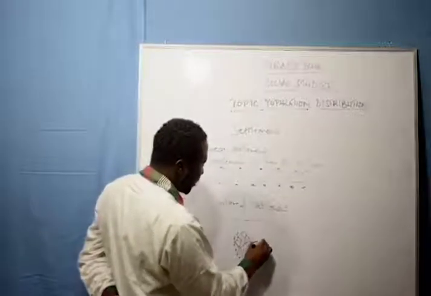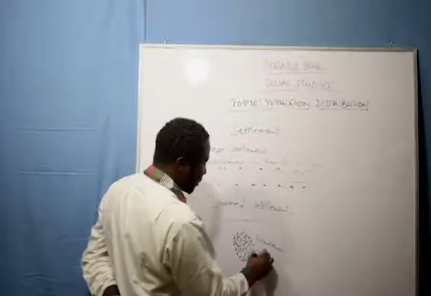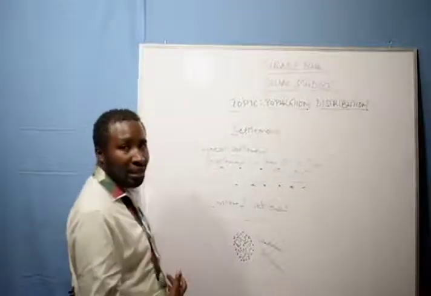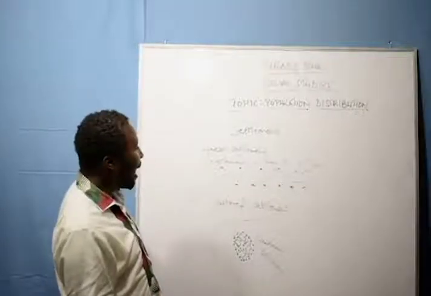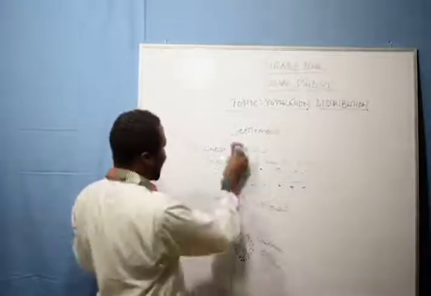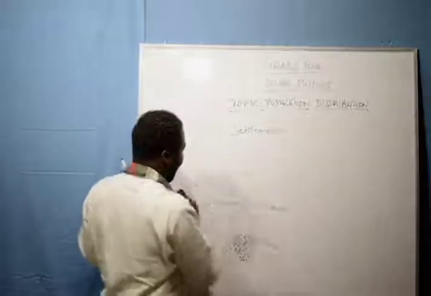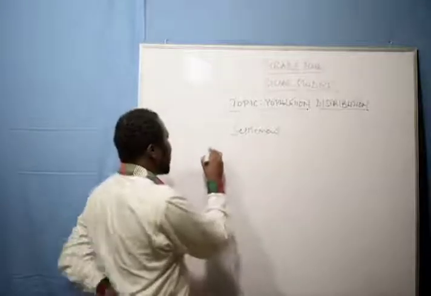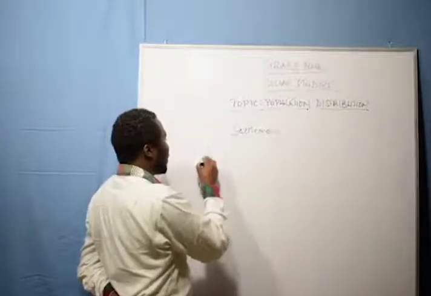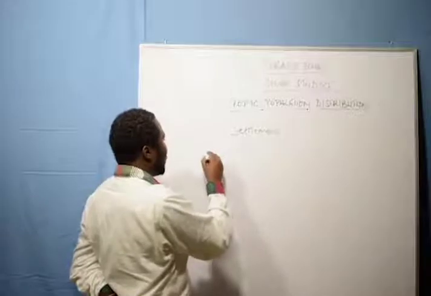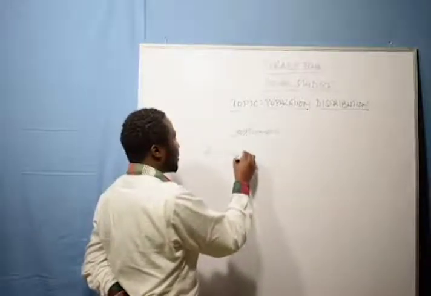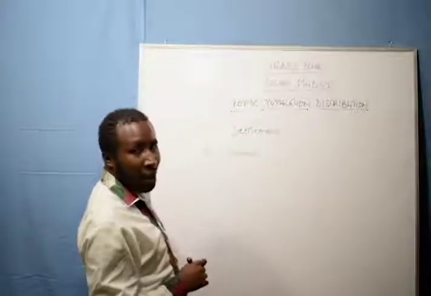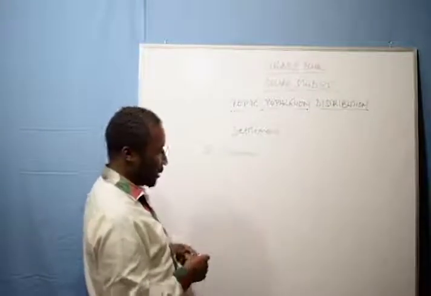Now, we have the third one, known as the scattered settlement. In scattered settlement, people are settling in different areas.